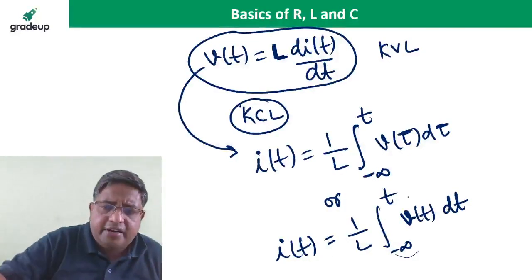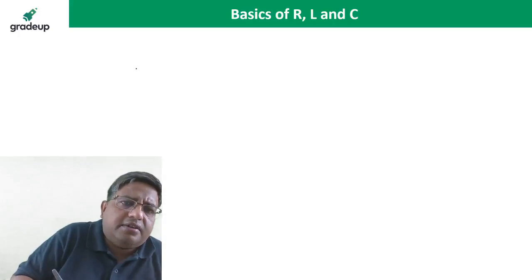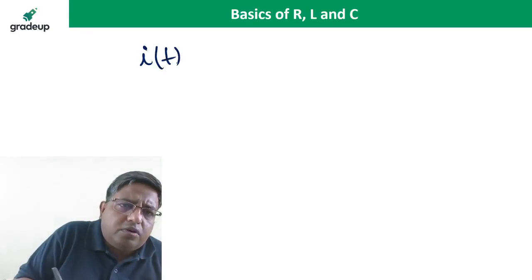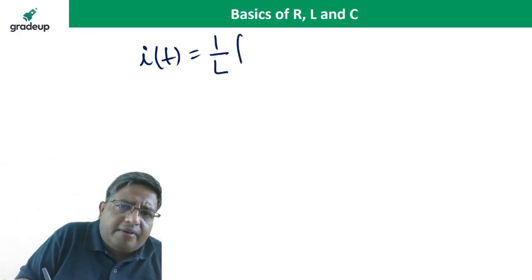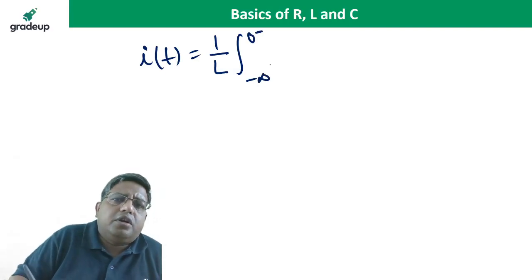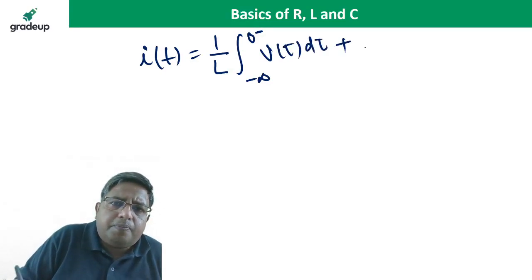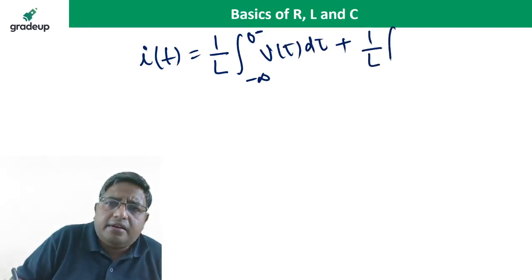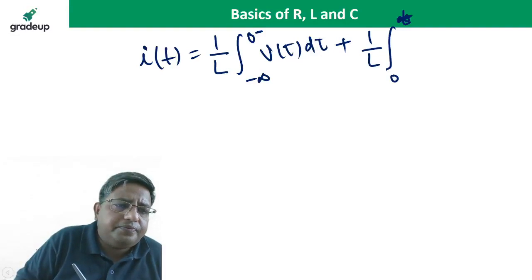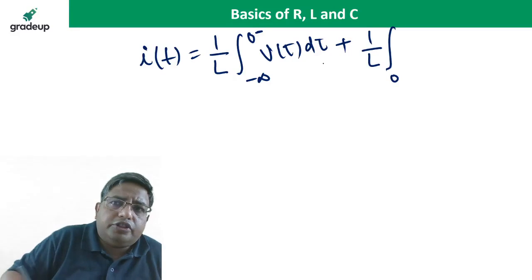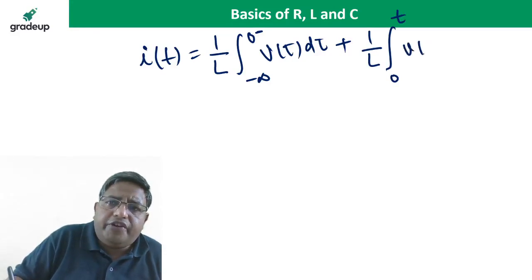Or you can write this equation like this: i(t) is equal to 1 by L integral from minus infinity to 0 minus of v(tau) d tau, plus 1 upon L integral from 0 to t of v(tau) d tau.